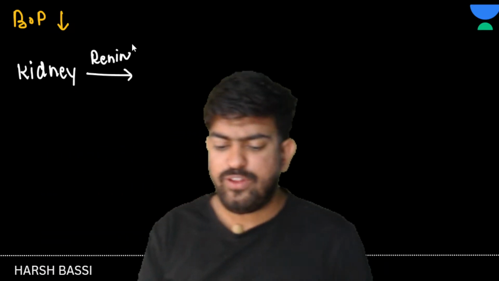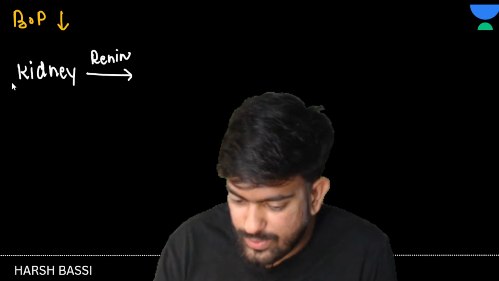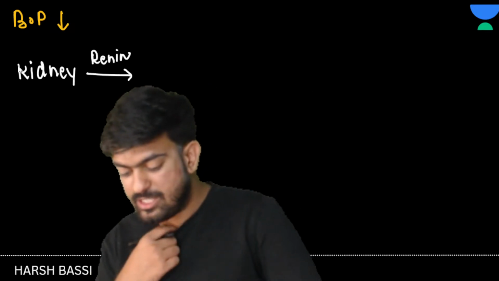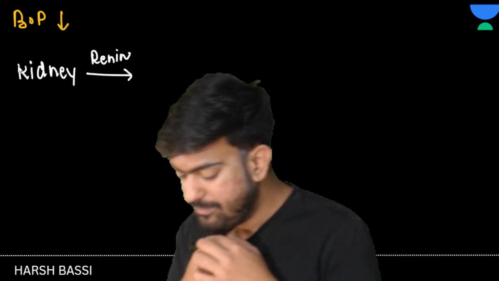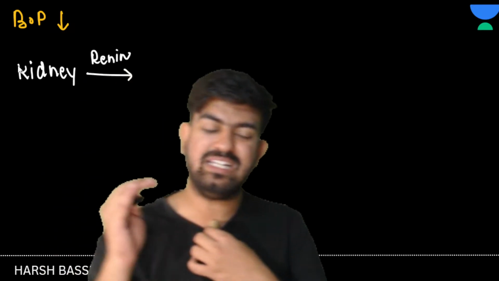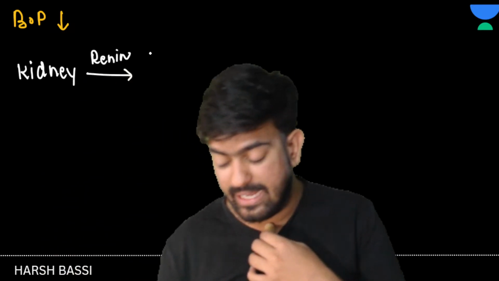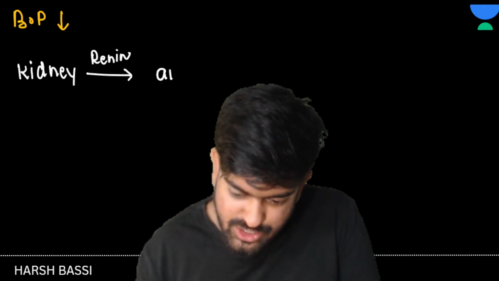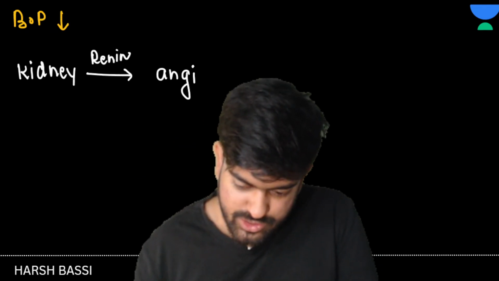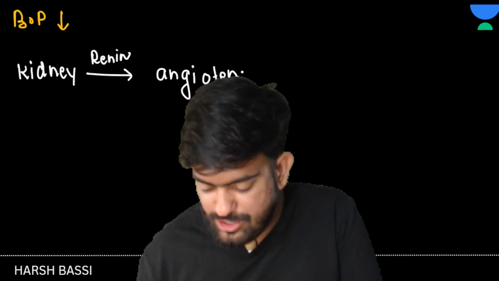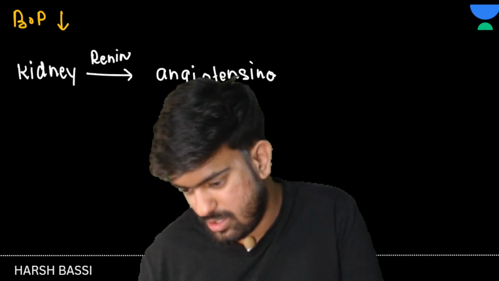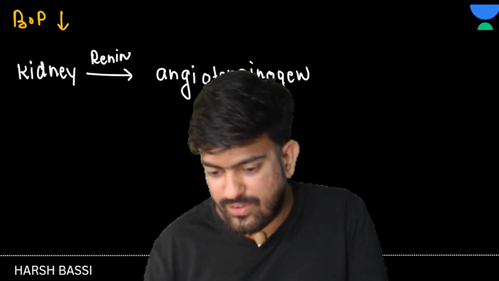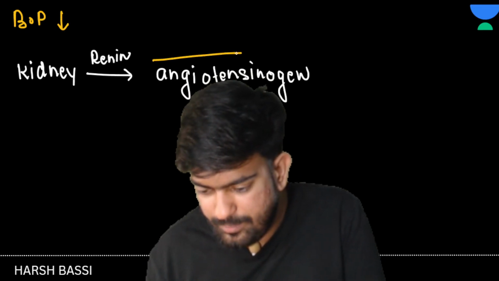Now, guys, there is one protein which is present in the blood, but it is made in the liver, which is known as angiotensinogen, okay? Angiotensinogen, right? So where is it present? It is present in the blood.